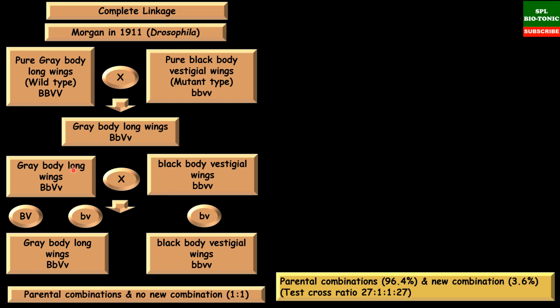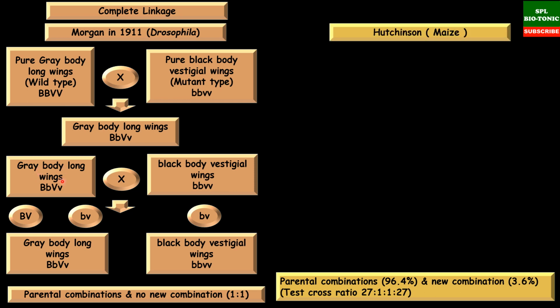Students, I am again repeating here, complete linkage is only found in the Drosophila male insect, which is in case of the grey body with long wings. Please remember this. Now let us take one more example.